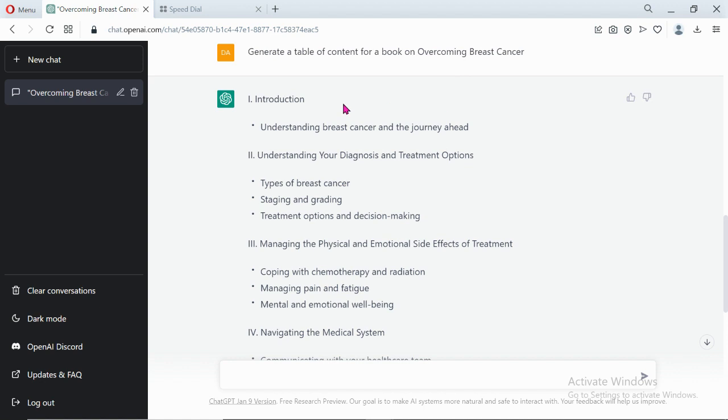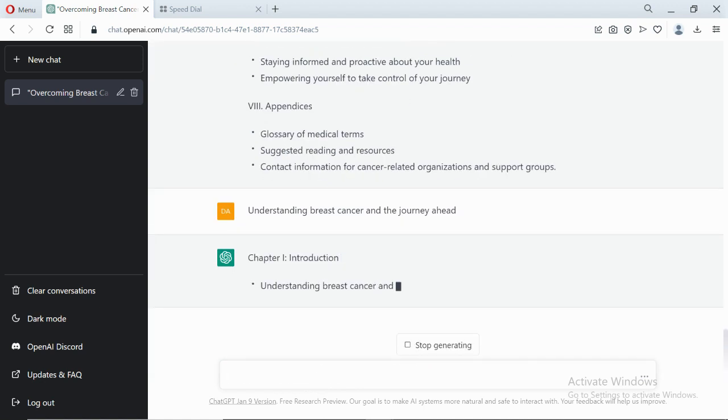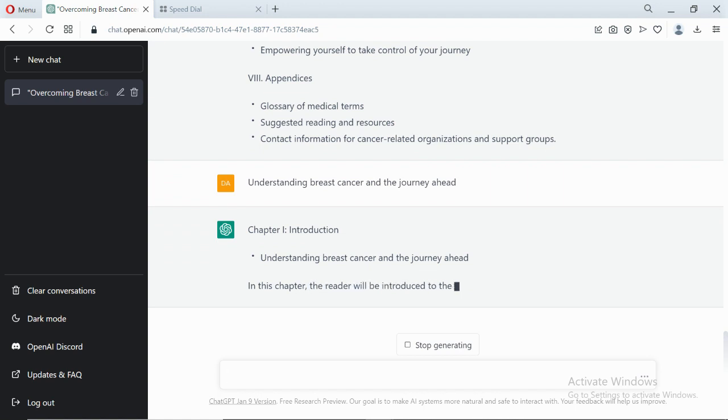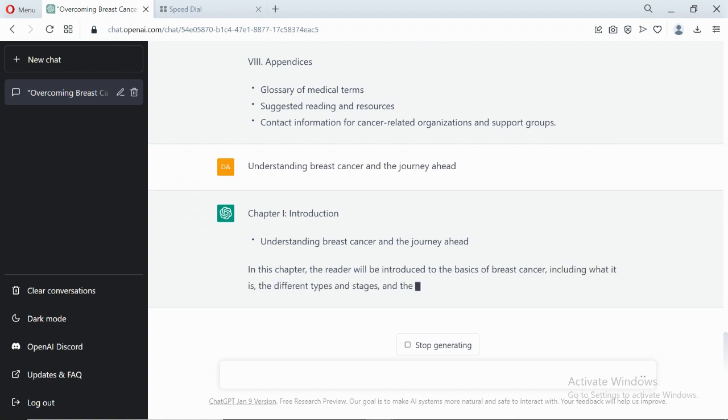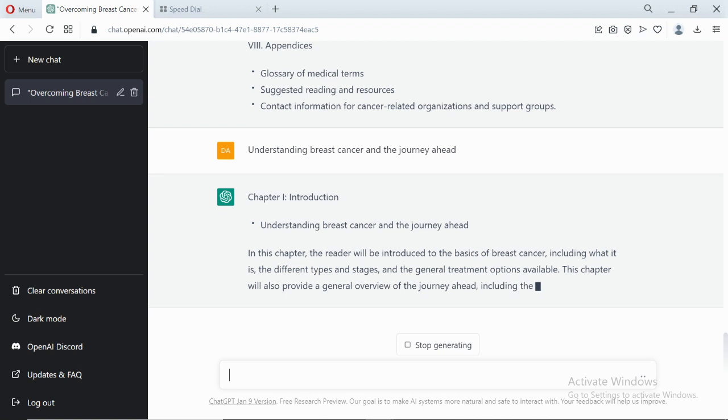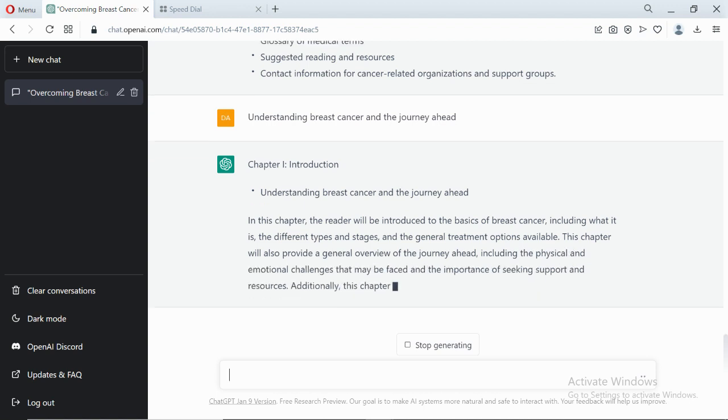So looking at this introduction, understanding breast cancer and the journey ahead, you can definitely ask ChatGPT this. Just come on here and paste it. Click enter. It will bring content for you. Okay, as you can see, it's even bringing this. It has already turned it into a chapter for you.